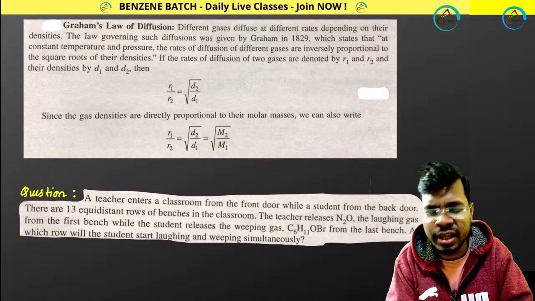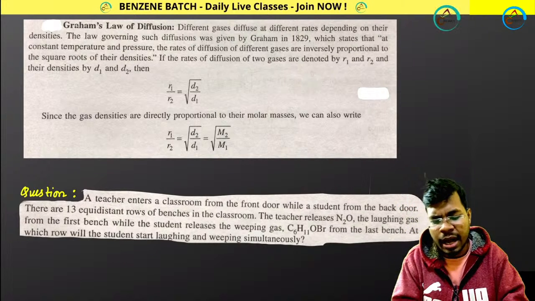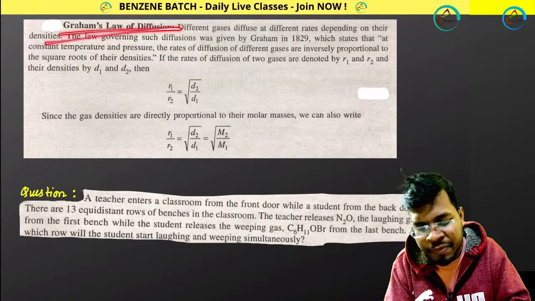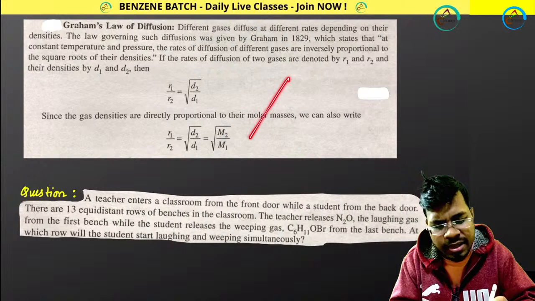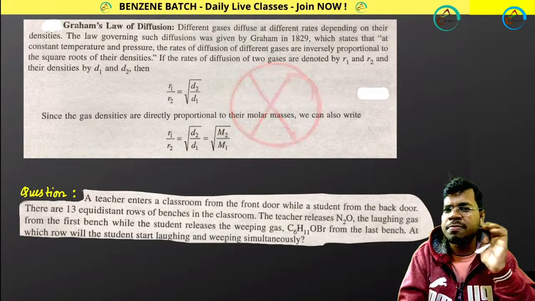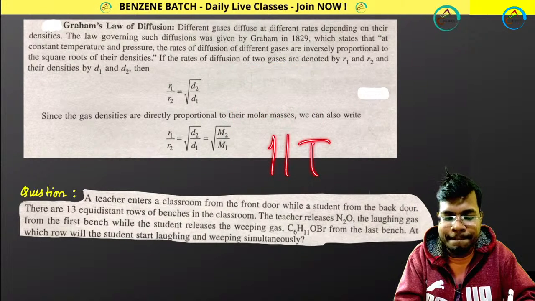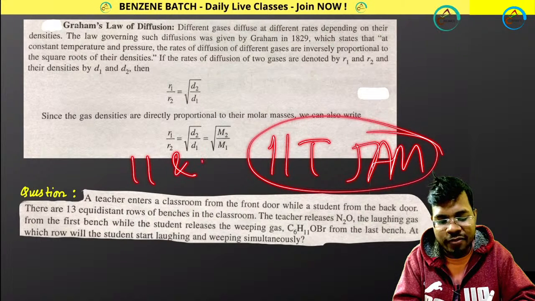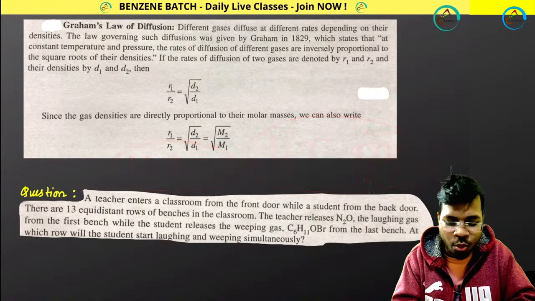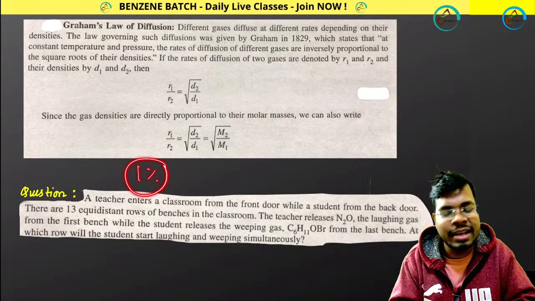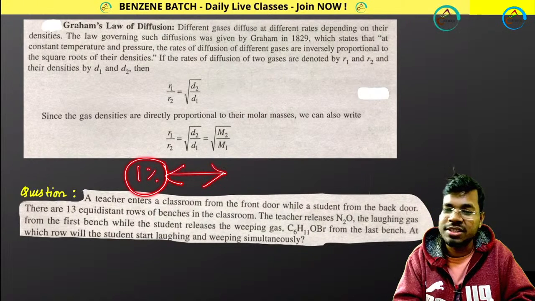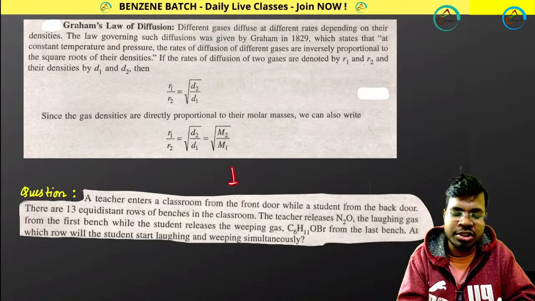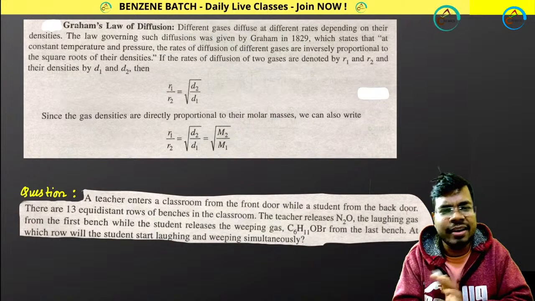But before I solve numericals, I want to tell you something about Graham's law of diffusion. This is not in your syllabus. Let me tell you, this is not in your syllabus, but as it is IIT JAM, this is present in your class 11 and class 12. Maybe 1% of questions generally come from class 11-12 level. Out of 60 questions, maybe 1 question can come. So I cannot take the risk.